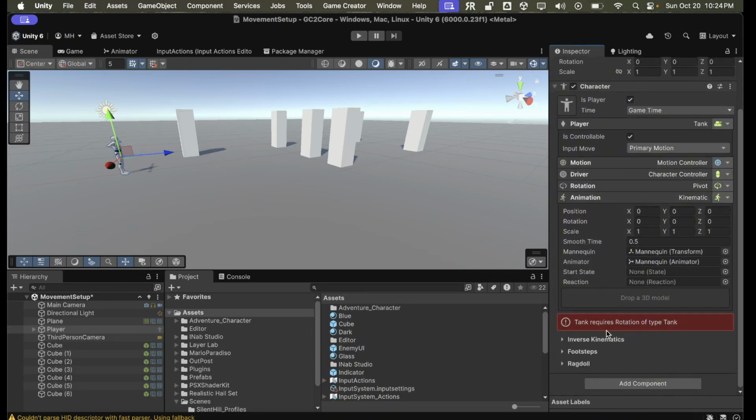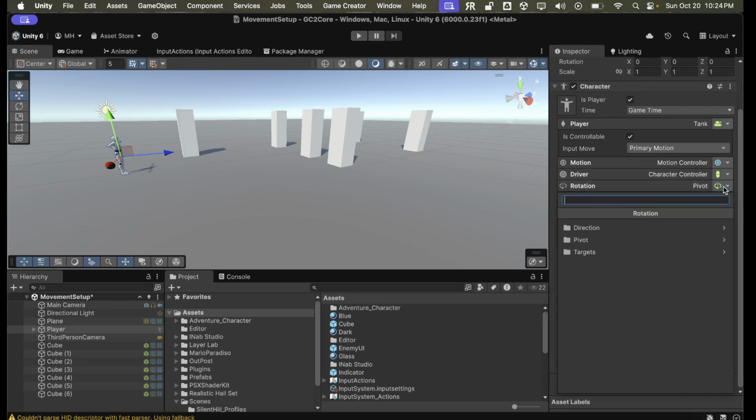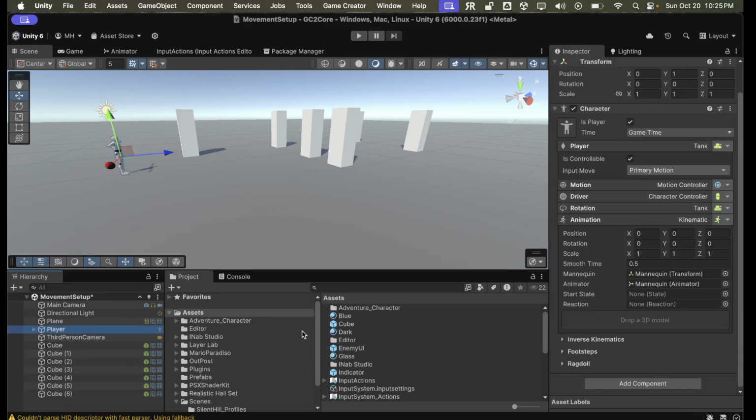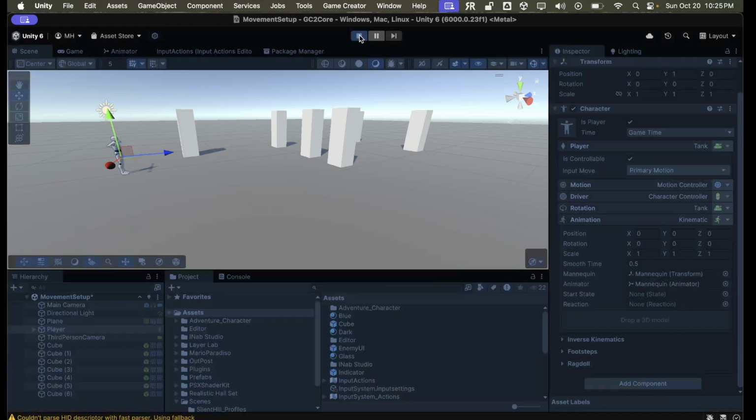And you get an error saying tank requires a rotation of type tank. So we also have to change the rotation from pivot to tank, direction and tank. That error doesn't go away automatically, but if you click off of player and back onto player, it will be fine. So now we have tank motion.